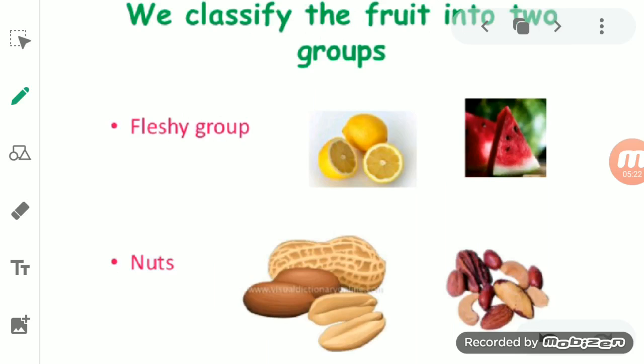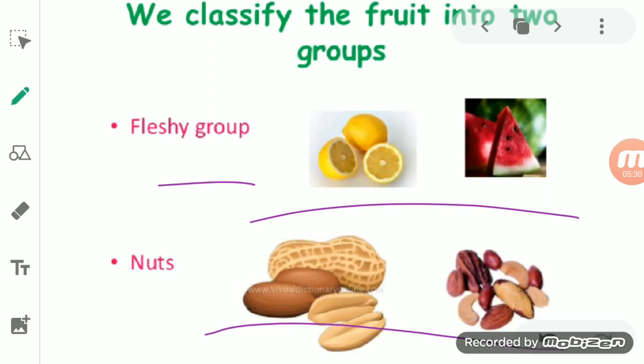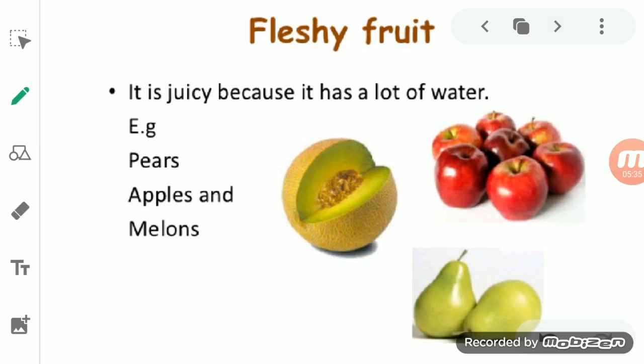Now see here, generally the fruit is classified into two groups, that is the fleshy and nuts. I think you all know about it. Fleshy means a fruit which consists of juice in it. So a juicy fruit which has a lot of water in it and has a pulp in it is known as a fleshy fruit. So pear, apple, melons, all of these contain juice in them, that's why they are fleshy fruits.